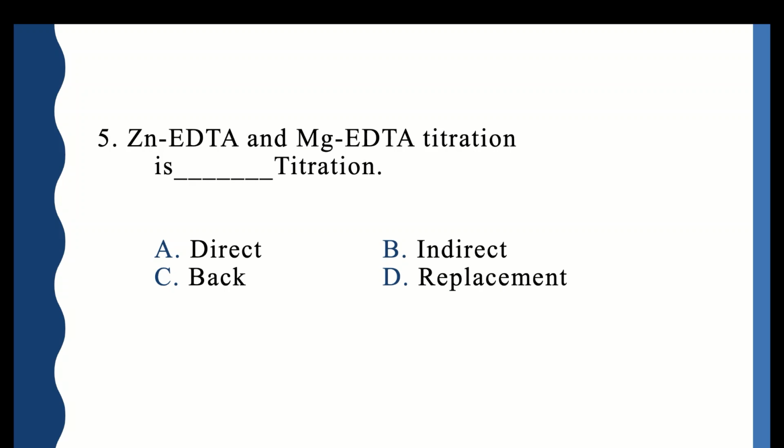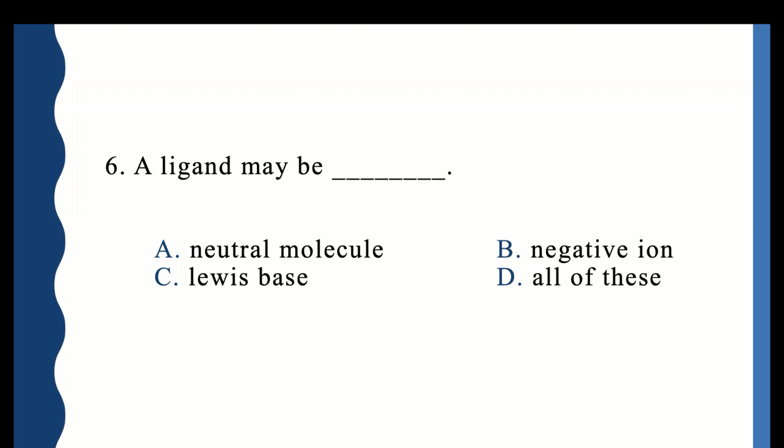Next question. Zinc EDTA and magnesium EDTA titration is a blank type of titration: direct, indirect, back or replacement. The correct option is direct titration. Next, a ligand may be a neutral molecule, negative ion, Lewis base or all of these. So a ligand may be all of these.